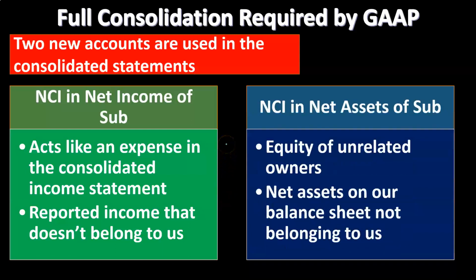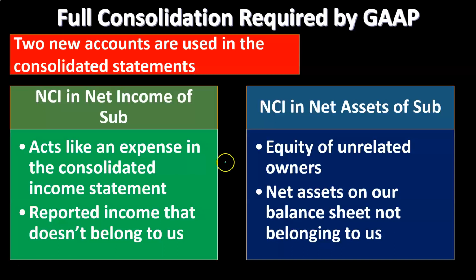And then we're going to have a non-controlling interest in net assets of the subsidiary, the equity of unrelated owners, net assets on your balance sheet not belonging to us. So in other words, here are the assets, here are the liabilities, so you can see assets minus liabilities, and you can see the equity section as a total. That basically says, hey, this is what we, the parent company, have control over. We can tell people ultimately what to do with the net assets here. And this income statement is obviously the performance of those net assets that we have control over.